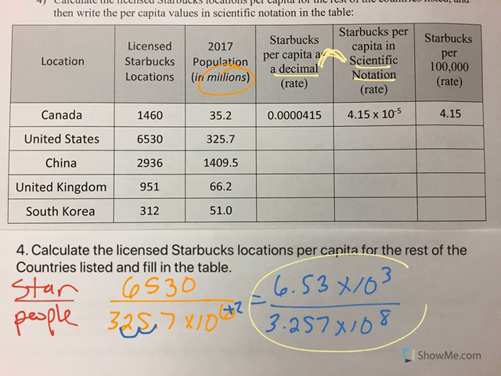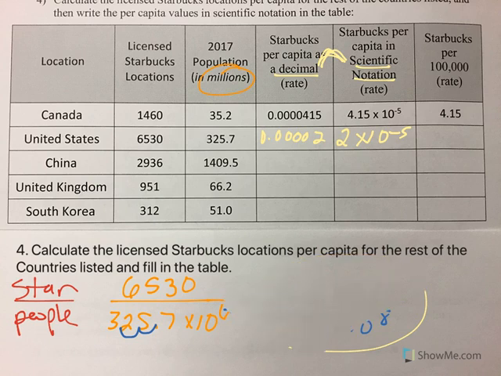So when we calculate this fraction here, I end up with 2.00 times 10 to the negative 5th. And that is the same as 0.00002. Right, there's 4 zeros there. So those two columns are the same, they're just written differently, and depending on your calculator, some calculators spit out standard form, some spit out scientific notation. You have to be able to move between them. Okay, so that means there are 0.00002 Starbucks per person in the U.S. Well, that doesn't make any sense, and that leads us to this last column.